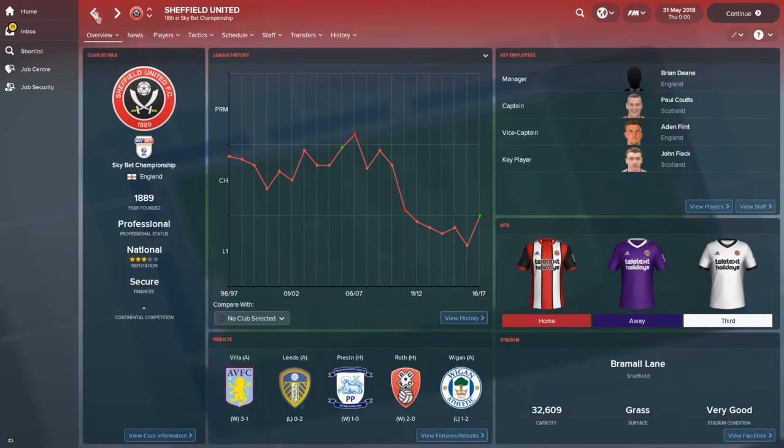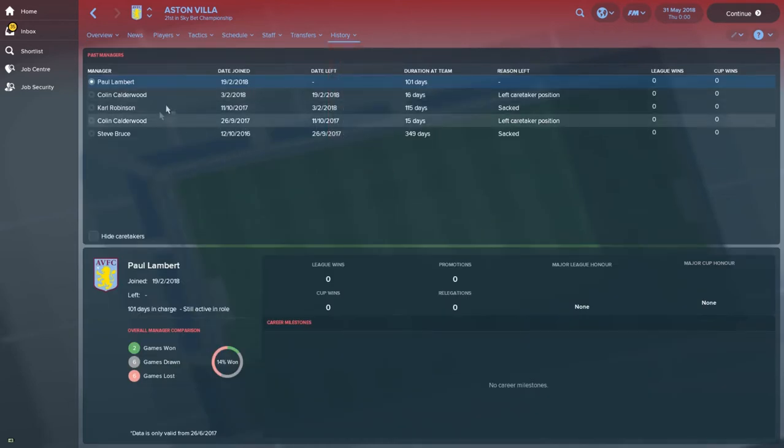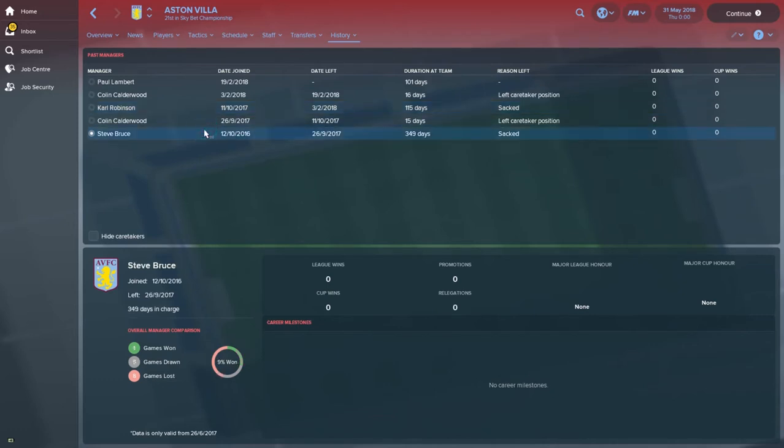It's not too bad. Villa, I'd be surprised if Steve Bruce's... Paul Lambert's gone back. They say never go back, but he has. It was... Wow, they had quite a few managers. Steve Bruce was sacked in September. He only won 1 game out of 11. That is shocking. Colin Calderwood came in as caretaker, replaced by Carl Robinson, the former MK Dons manager, of course. Didn't fare much better. 6 won, 7 drawn, what's that, 6 or 8 lost. I can't quite see the glare on my screen, but either way, not fantastic.